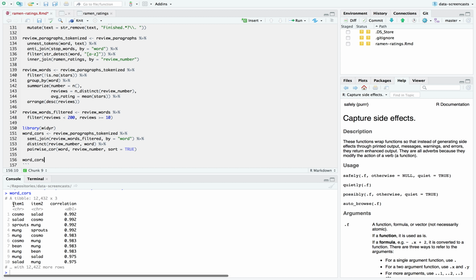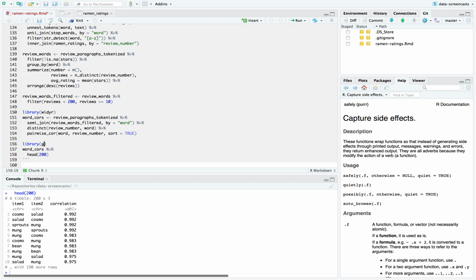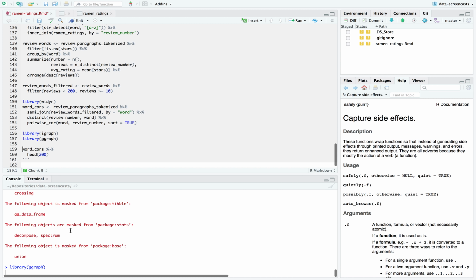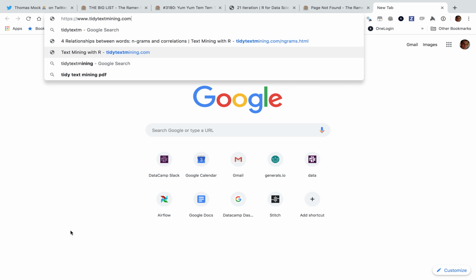So what I'm going to say is take our word cores, take the 200 highest correlations, and we're going to use the ggraph package. Also igraph. We're going to create a correlation graph. You can find out a lot more about this at tidytextmining.com.